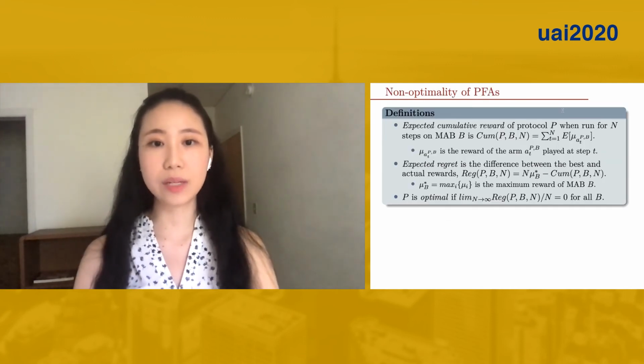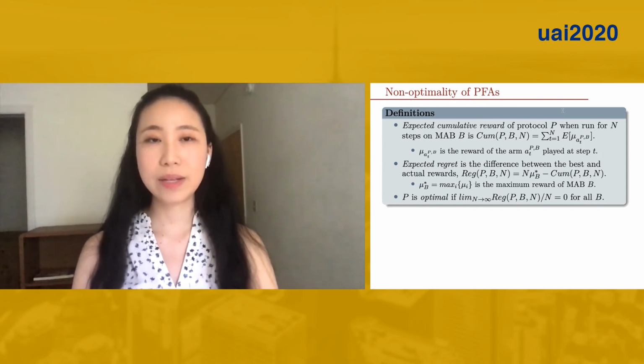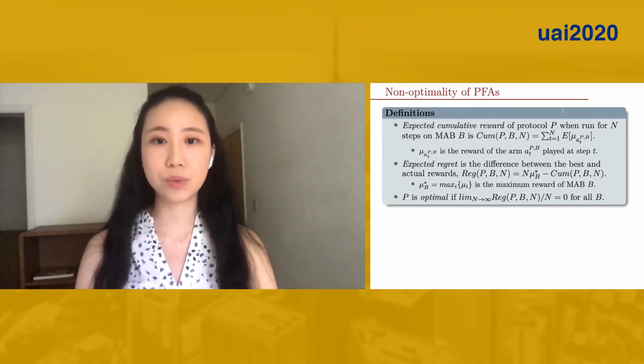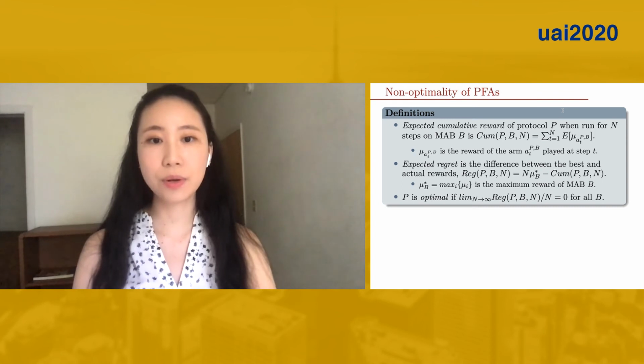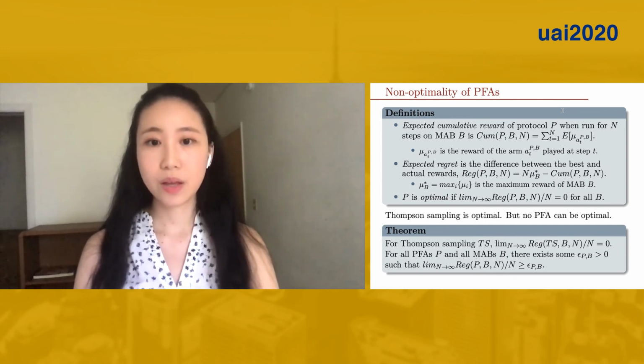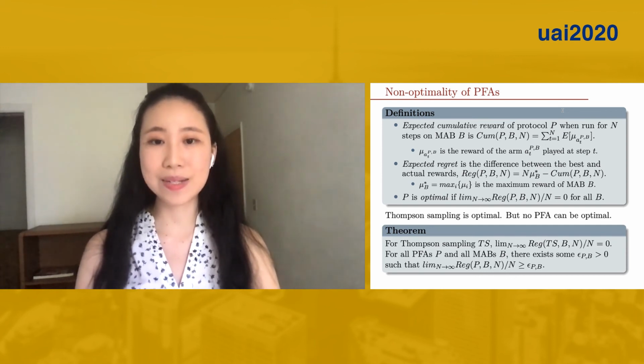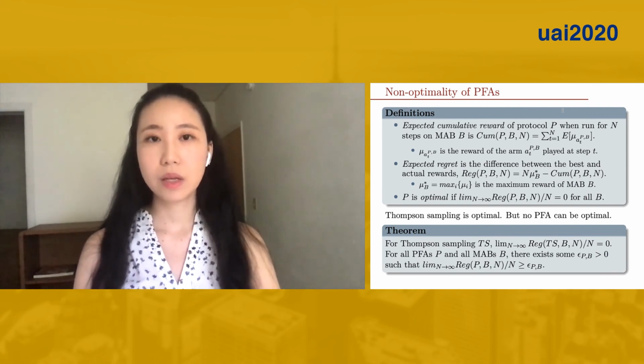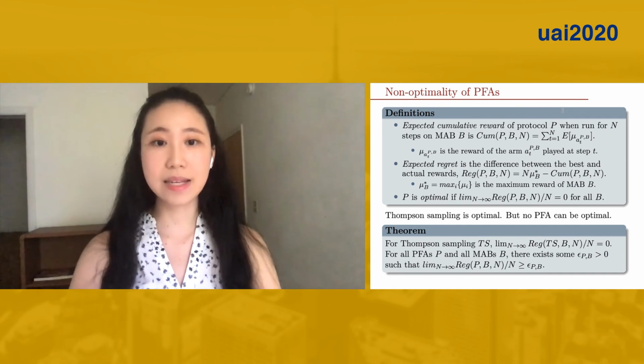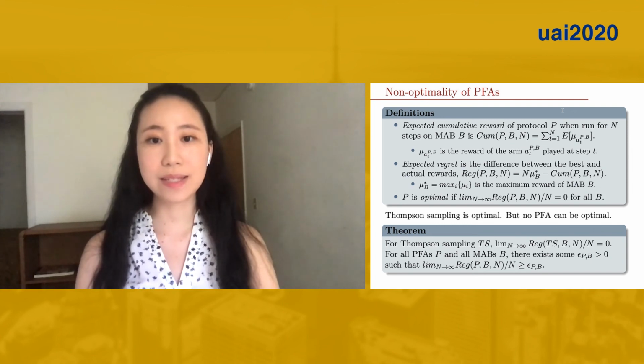Finally, we want to evaluate the performance of various protocols. We define the expected regret as the difference between what we could have got and what we'll actually get using the protocol. We say a protocol is optimal if the average regret tends to 0 as n goes to infinity. As shown in a number of papers, Thompson sampling is optimal. However, we prove a theorem in the paper saying that no PFA can be optimal. In particular, its average regret as n tends to infinity will be positive. Even so, we can make our PFAs nearly optimal, with epsilon as small as possible.